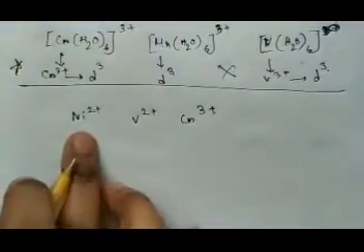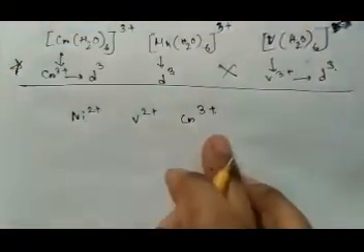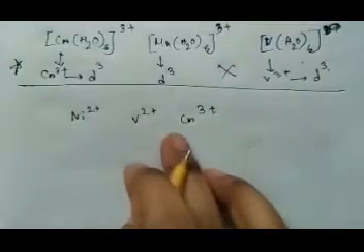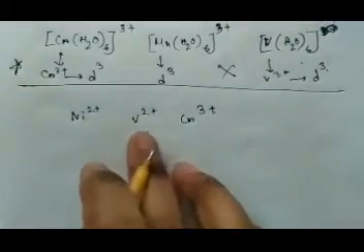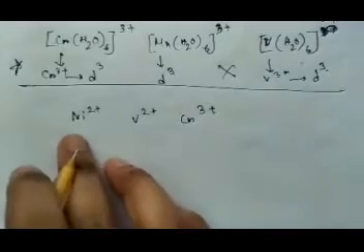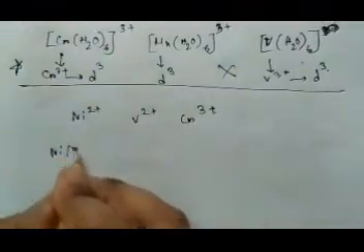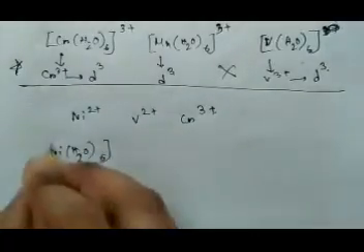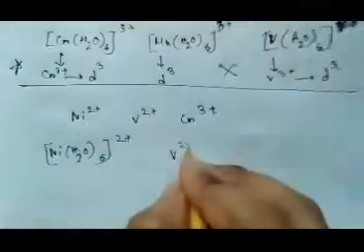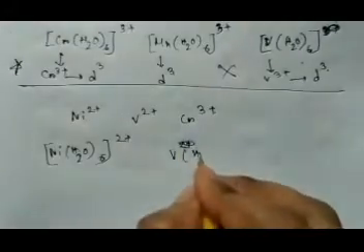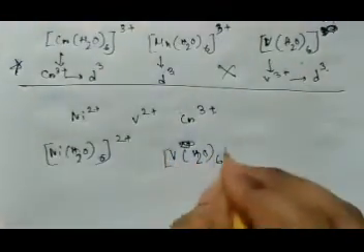Okay, so this is nickel 2+, vanadium 2+, and chromium 3+. In the hexaqua complexes of these three ions, you have to find out the rate of water exchange. So you have to take nickel [Ni(H2O)6]2+ and vanadium [V(H2O)6]2+. This is the hexaqua complex.